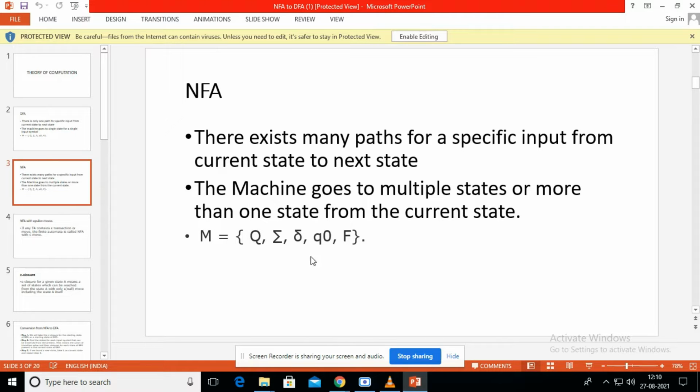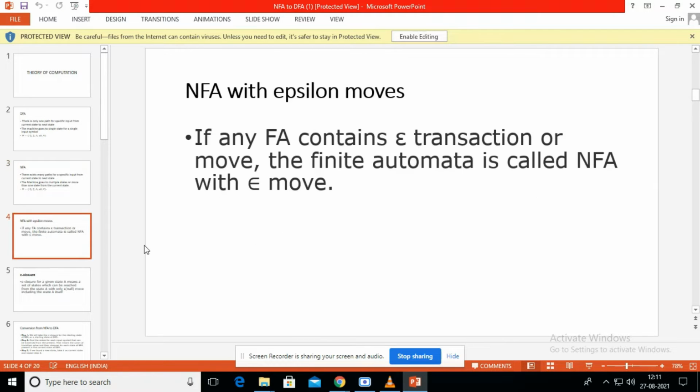It also has 5 tuples, same as DFA. M = (Q, Σ, δ, q0, F). M is the automata machine, capital Q is the finite set of states, Σ is the alphabet, δ is the transition function, q0 is the starting state and F is the final state. This is called NFA. Next one, NFA with epsilon moves.